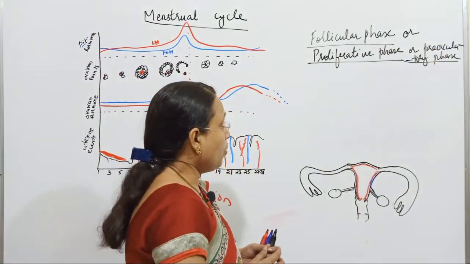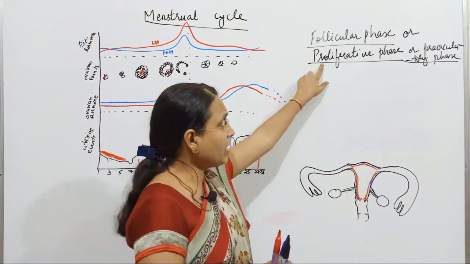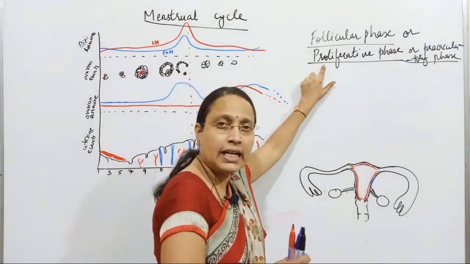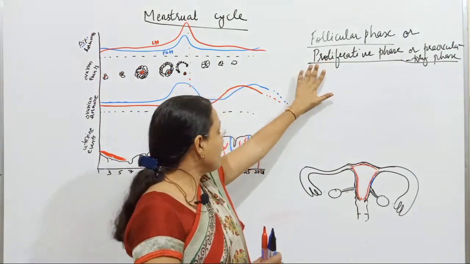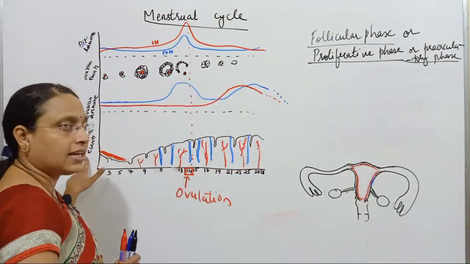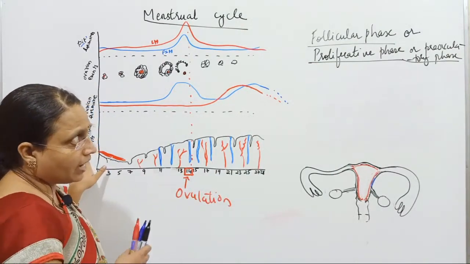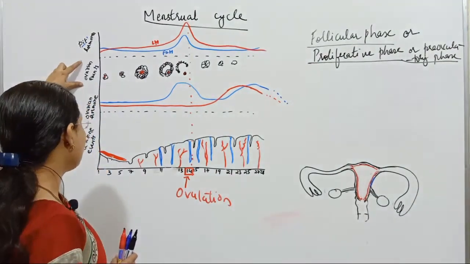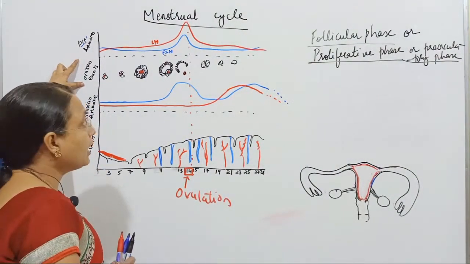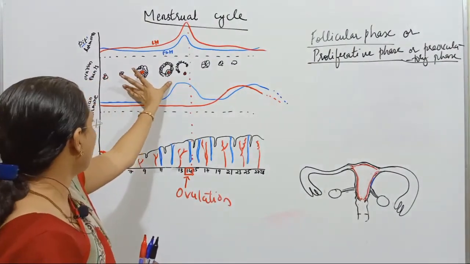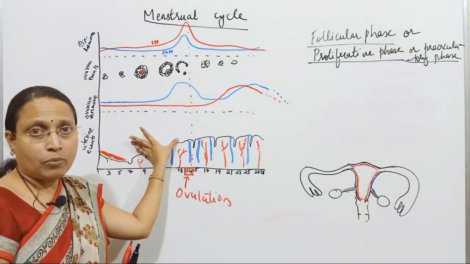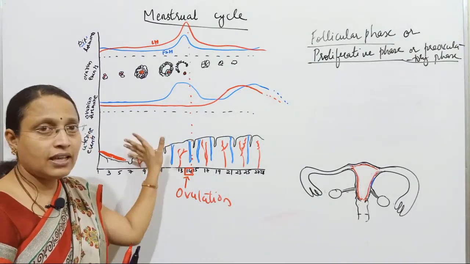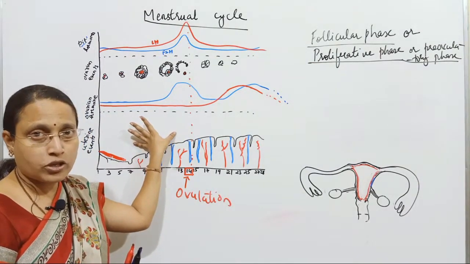Now you should know, if I say proliferative phase, which event is it, a uterine event or an ovarian event? Obviously, the proliferative phase is a uterine event. When I say follicular phase, which event is it? Ovarian event. It means that follicular development coincides with thickening of the endometrium, or coincides with proliferation in the uterus or endometrium.